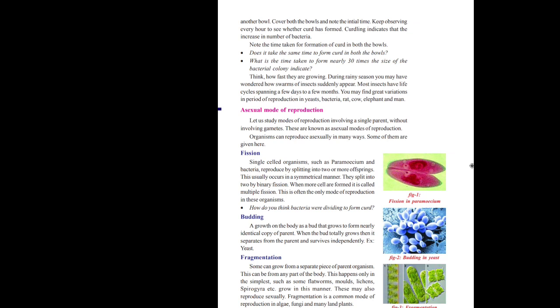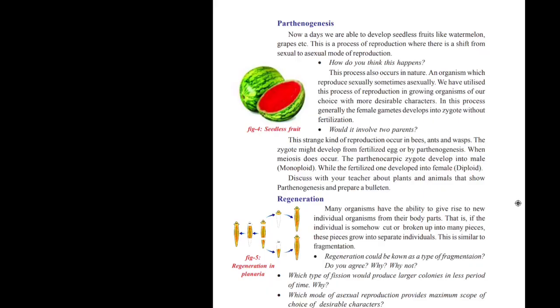So this is fragmentation. Fragmentation means here one parent body splits into a number of pieces, a number of fragments. Each and every single piece develops into a new organism, which is called fragmentation. Next, the fourth one is parthenogenesis.